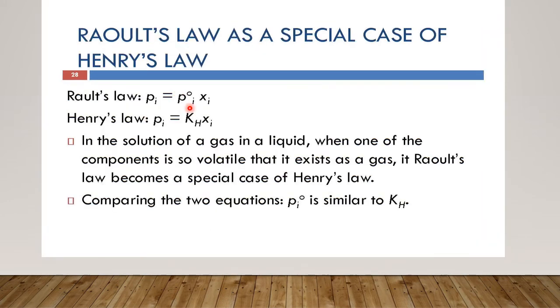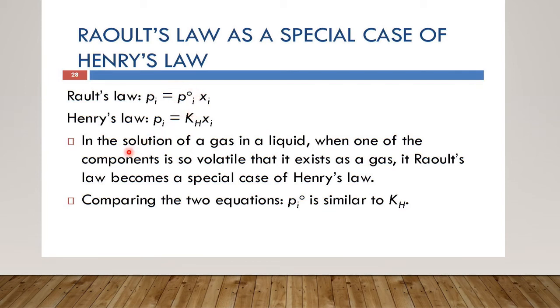Okay, so now that we have done two laws, first Raoult's law, P1 is equal to P1 not chi1, and we have Henry's law that we did before this. It is P1 is equal to Kh chi1. So if you are comparing these two, you can see that both the laws resemble each other. The only difference is that here the proportionality constant is Kh and here the proportionality constant is P1 naught.